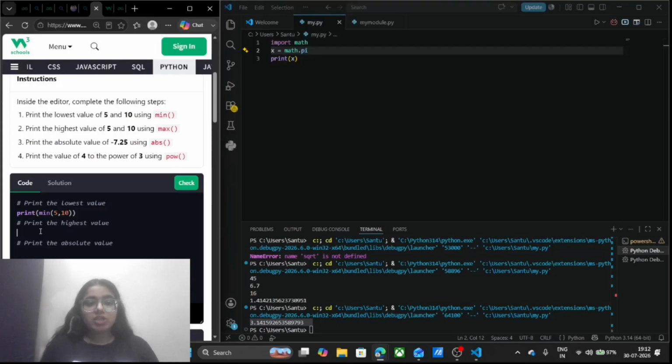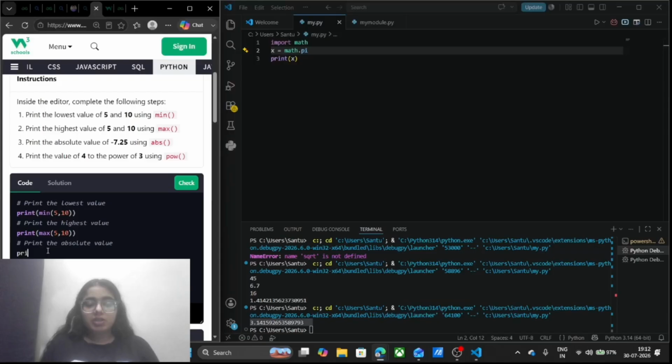Now it wants the highest value of 5 and 10 using the max function. I will write here print, and in the bracket I will write max, and I want the maximum between 5 and 10, so I am simply running it here. Now for the absolute value we have abs. We have already studied that, and it is going to return the positive value no matter what. If it's negative, it is going to return the positive value, and if it is already positive, then it stays positive, no need of changing it.